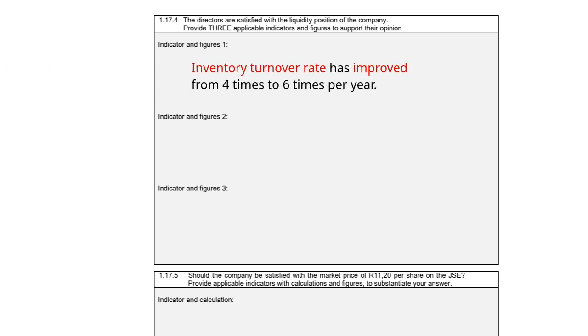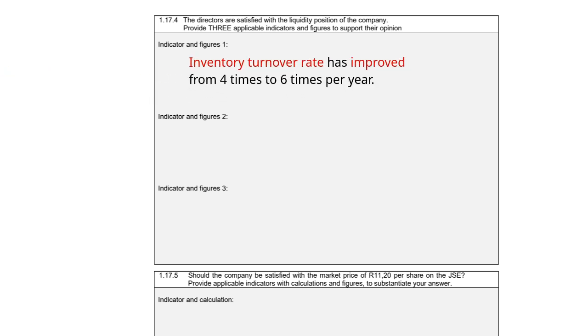1.17.4. The directors are satisfied with the liquidity position of the company. Provide 3 applicable indicators and figures to support their opinion. So the first indicator that I would supply as a reason that they are satisfied is my inventory turnover rate, because it has improved from 4 times to 6 times per year.